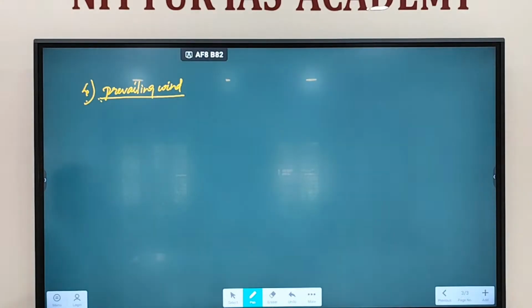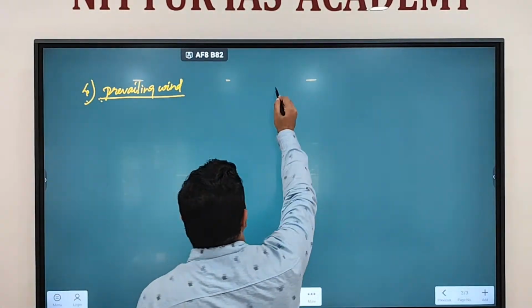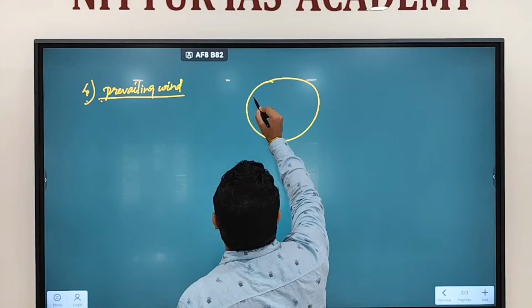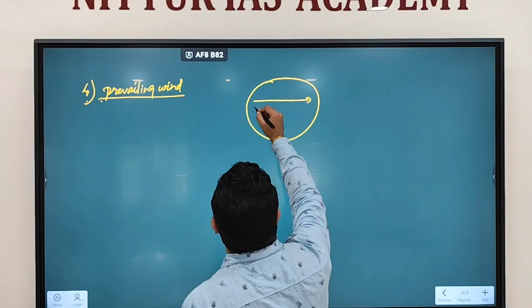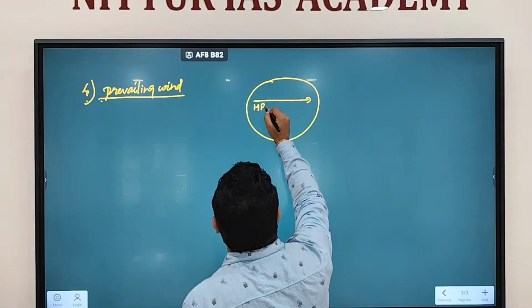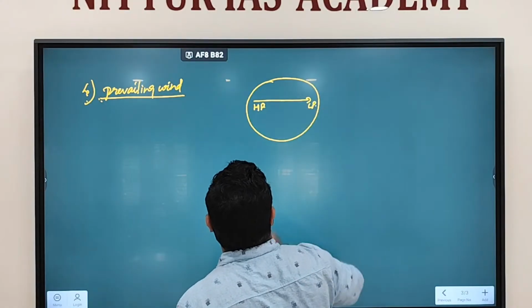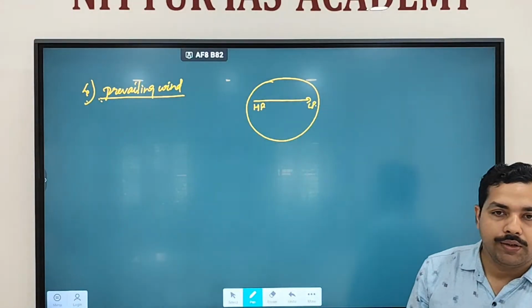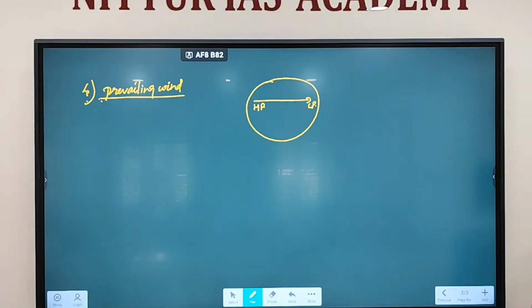You know that wind will blow from one area to another area. We discussed generally wind blows from which area to which area? From high pressure region to low pressure region.